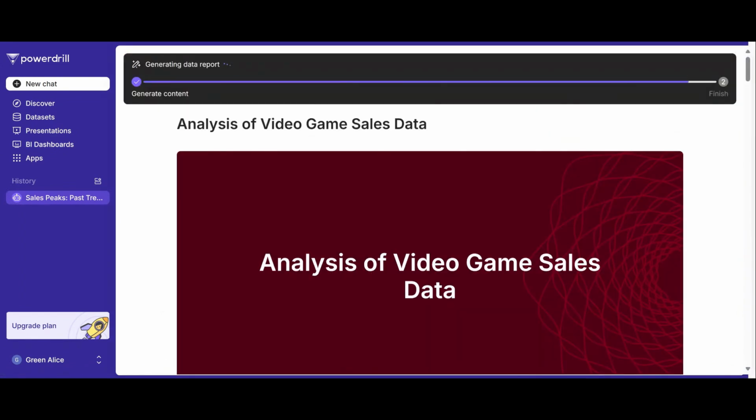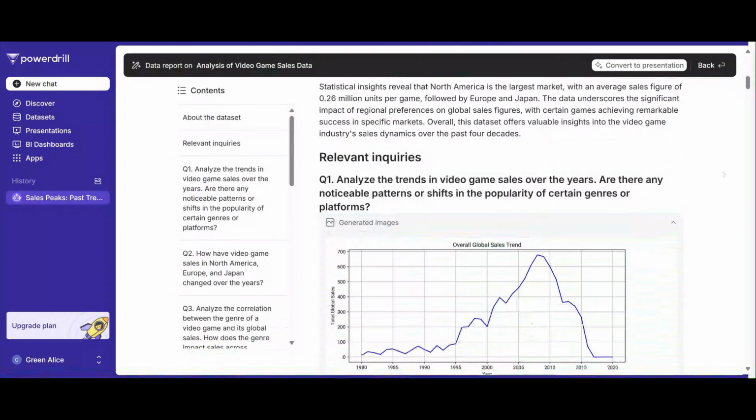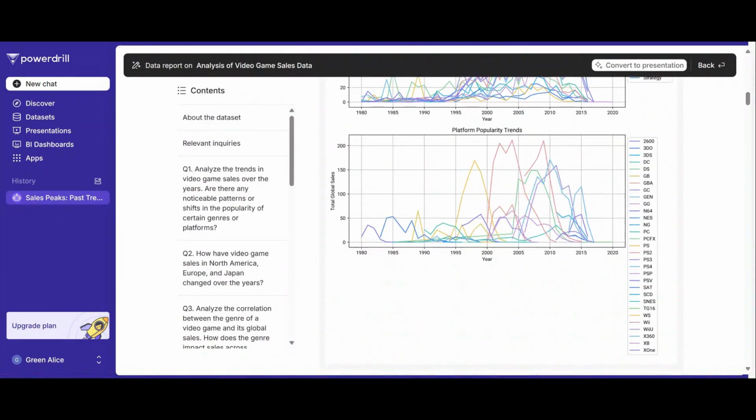Experience the transformative power of data. With Powerdrill, you're not just analyzing data, you're optimizing your insights to drive real business growth for your clients.